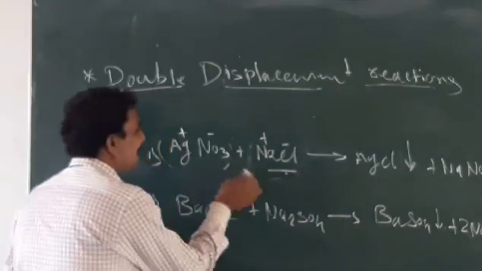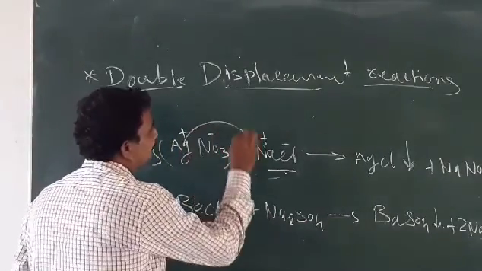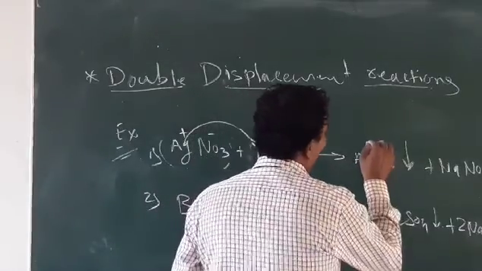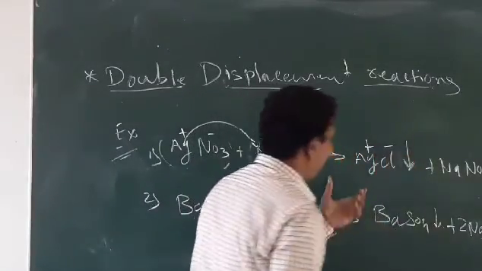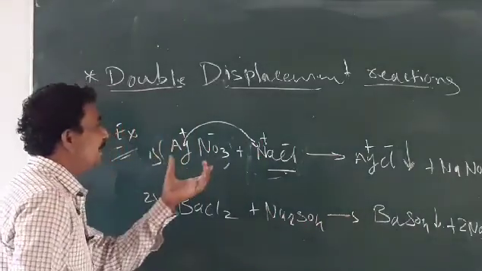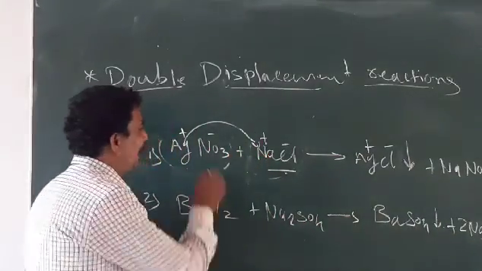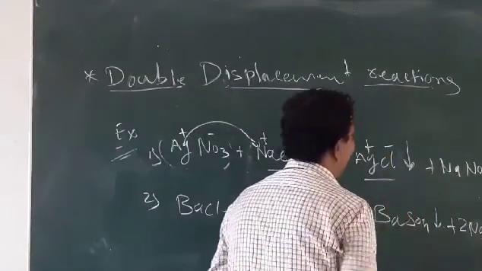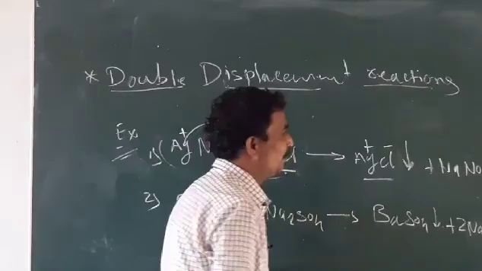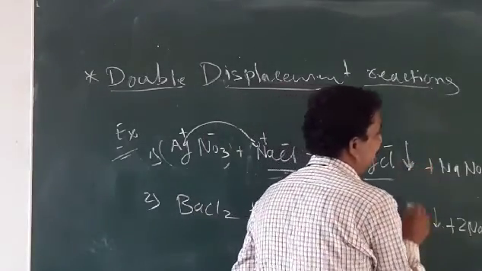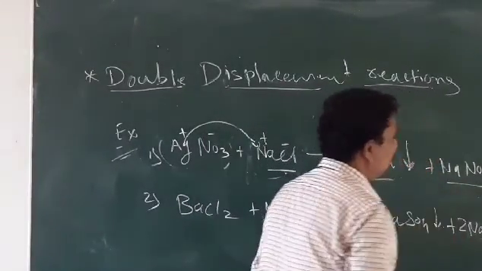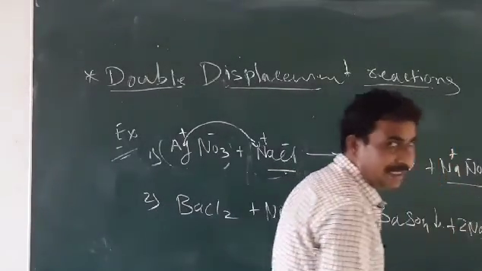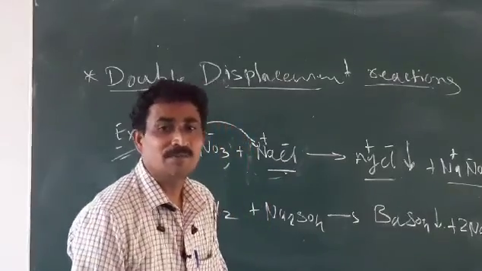When these react, Ag takes the place of sodium and forms AgCl, and Na displaces, and the ions exchange. The last product is NaNO3, where Na is positive and NO3 is negative. Sodium nitrate is formed.